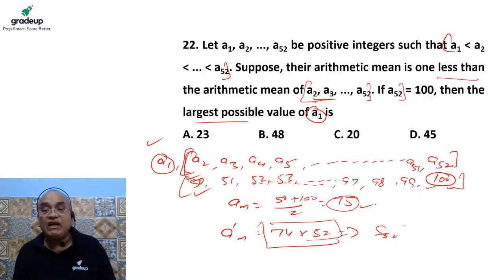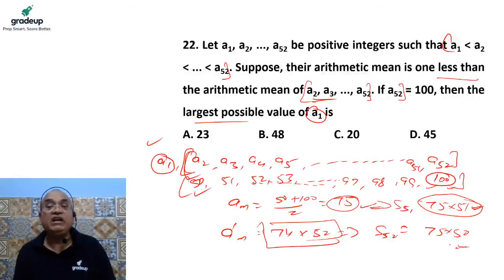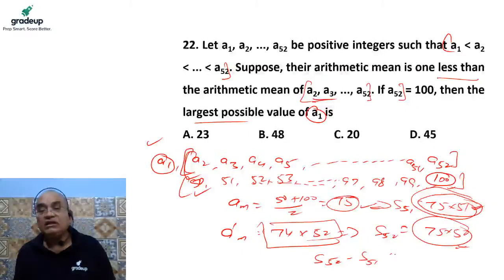Now the sum of 51 terms, from the second term to the last term, is 75 into 51. This is the sum of 51 terms, and the other is the sum of 52 terms, including A1. If I subtract the sum of 51 terms from the sum of 52 terms, then the value of A1 will come into the picture, which is going to be 23 definitely.